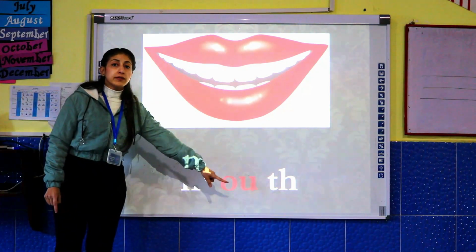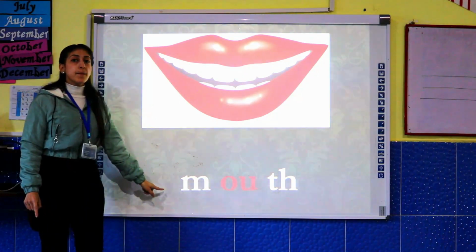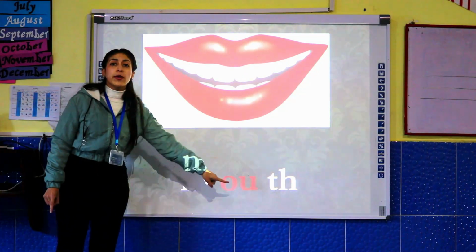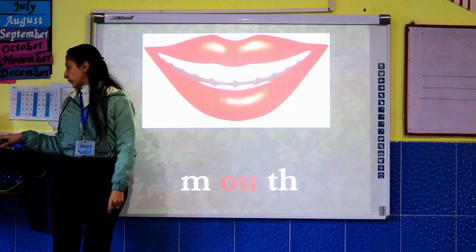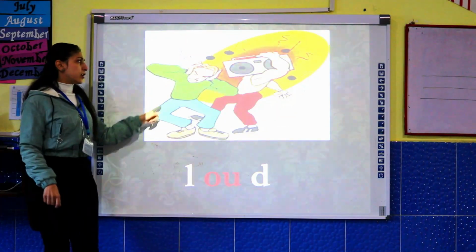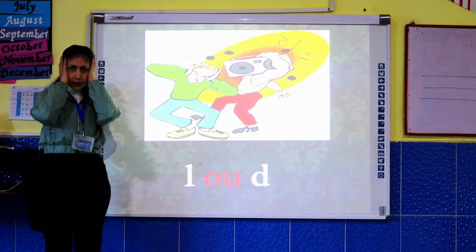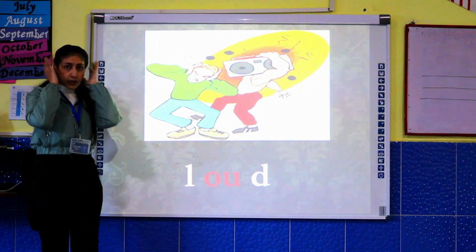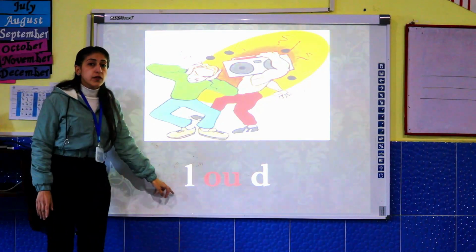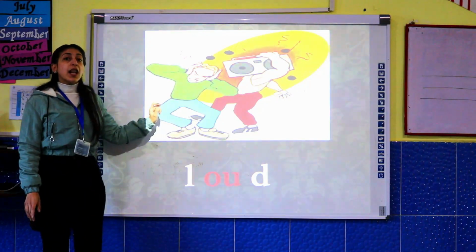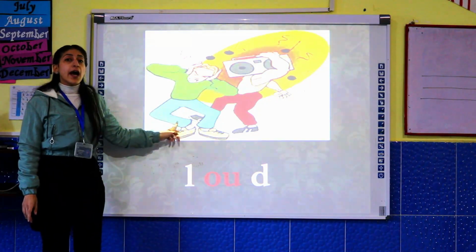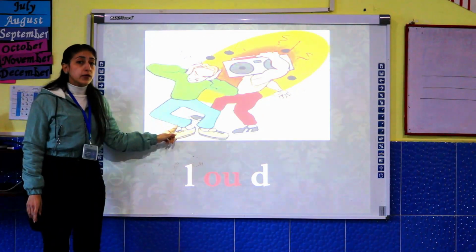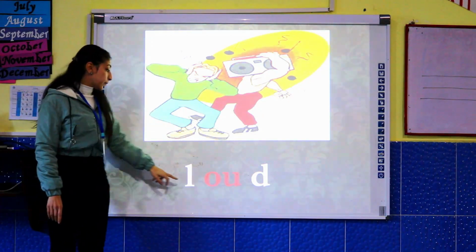Ow. Th. Again. Ow. Th. Okay. And here, this is a noisy voice. Make me loud. So what is this picture? Loud. Let's read it together.